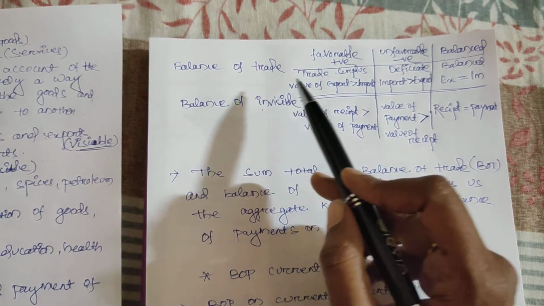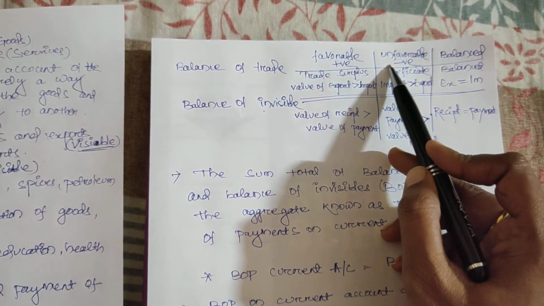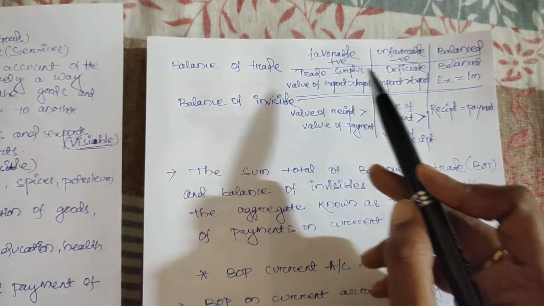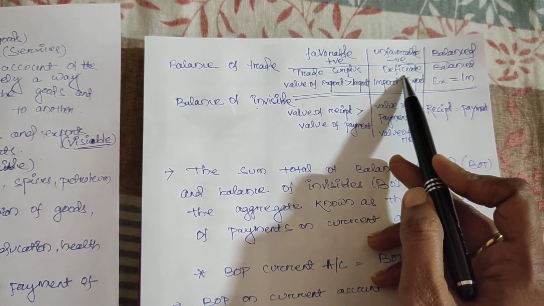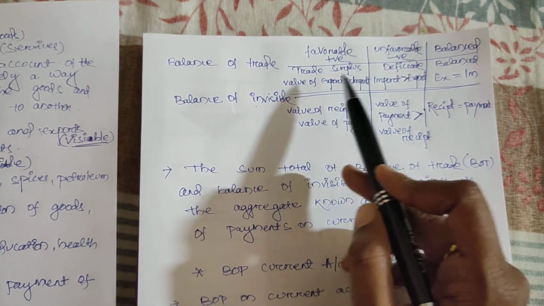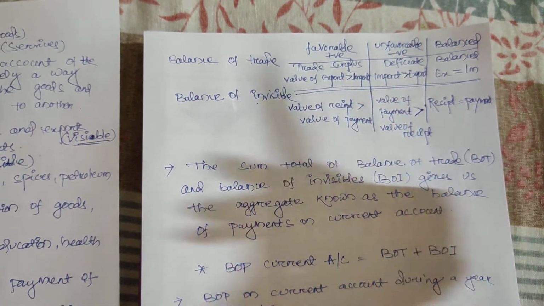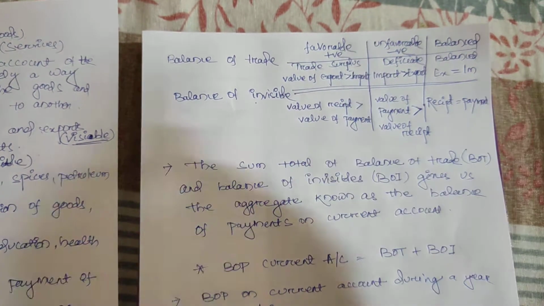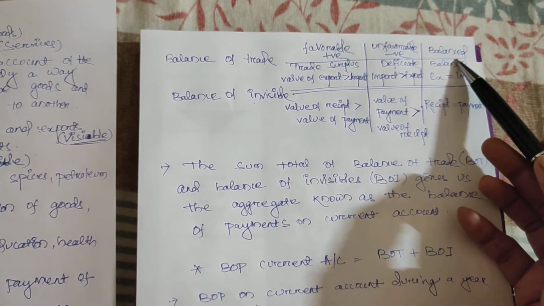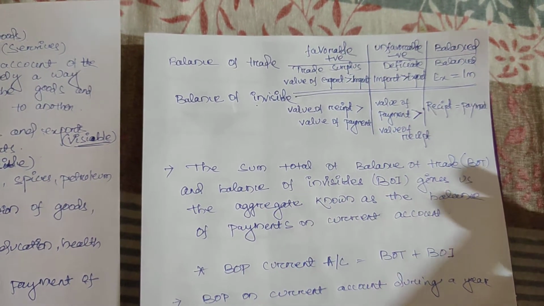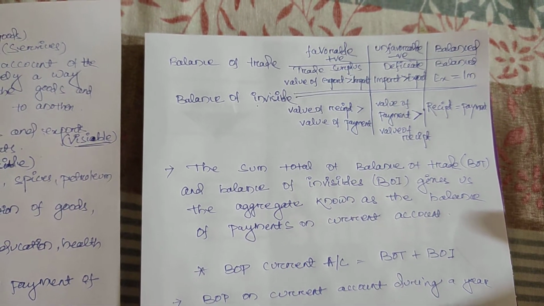Get it? What is unfavorable balance of trade? When the balance of trade is in deficit position, when the value of import is greater than export, that is known as unfavorable. What is balanced? Obviously when the value of export equals the value of import.